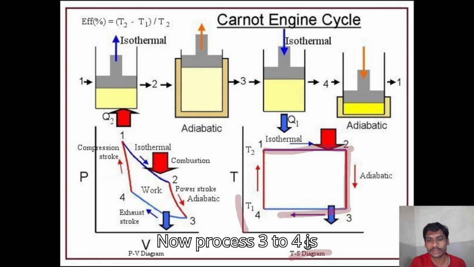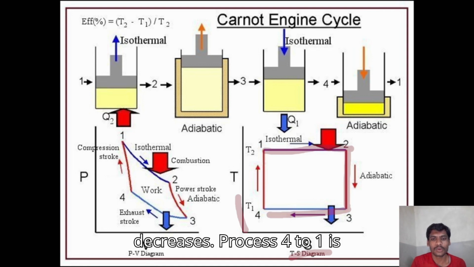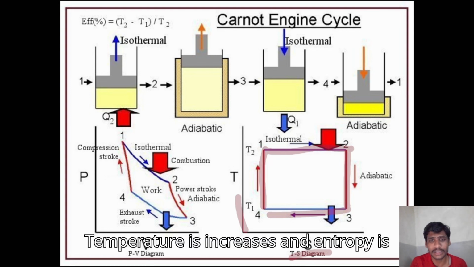Now process 3 to 4 is isothermal compression. In this, temperature is constant and entropy decreases. Process 4 to 1 is adiabatic compression. In this, temperature increases and entropy is constant.